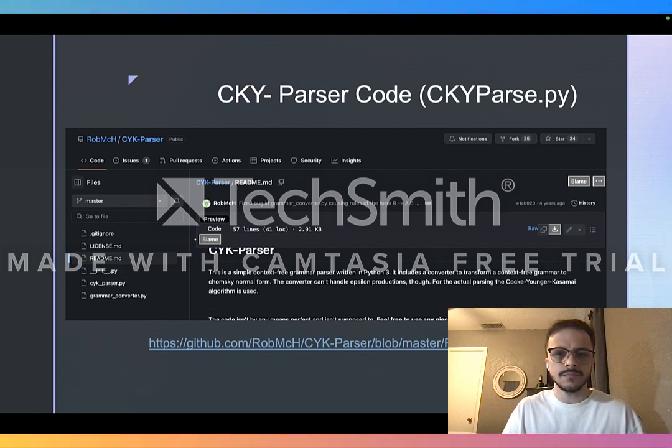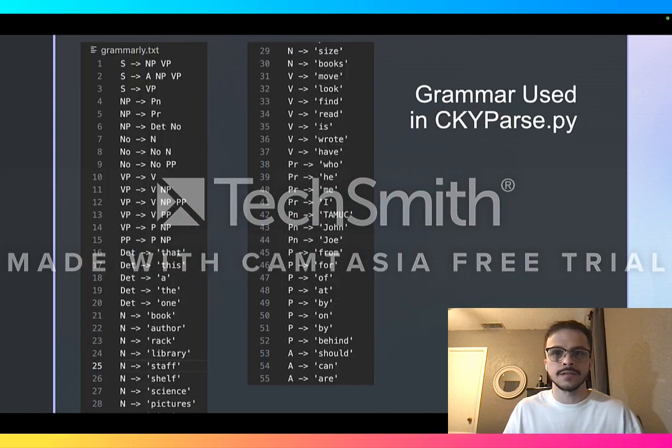But once I got that working properly, I was able to reformat my grammar into a format in a text file, essentially, that would be accepted by this code. And so I left a link on here in case you want to go through and take a look. But I will be going through the rest of the code in these next slides.